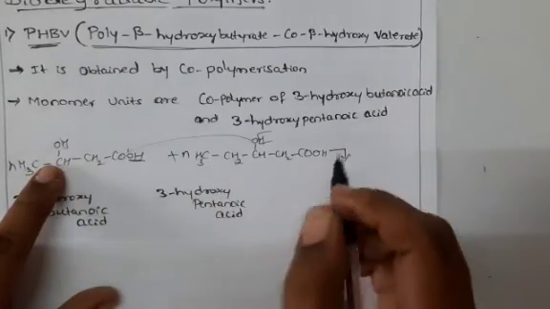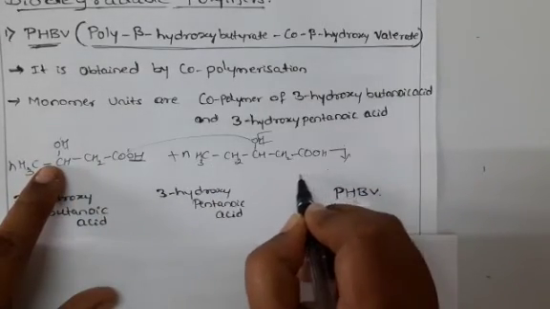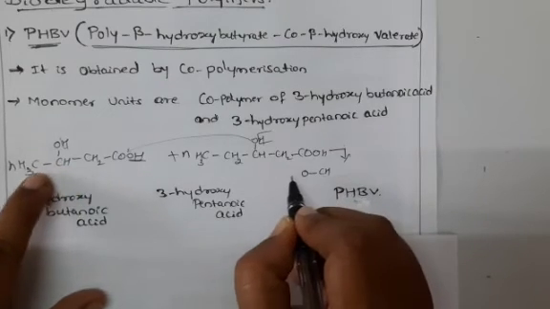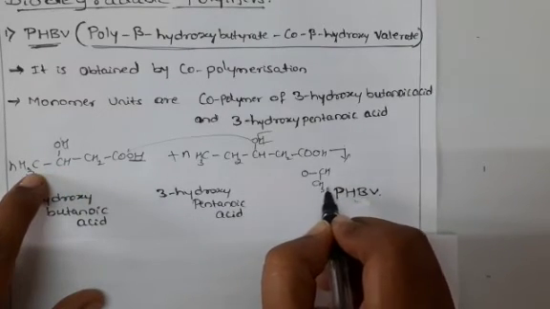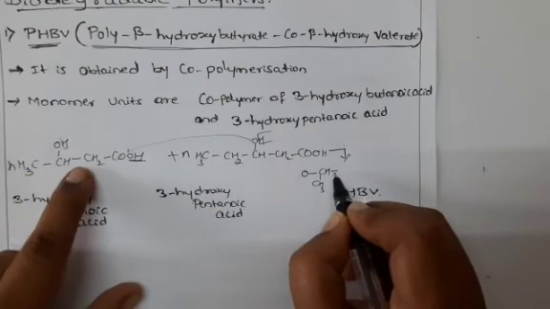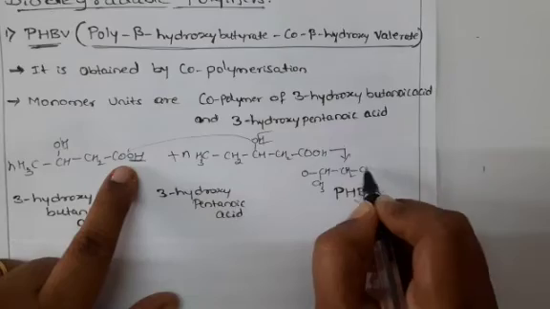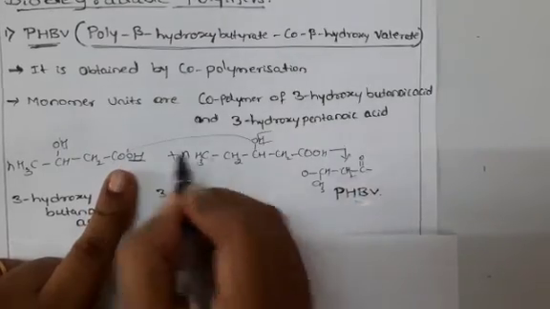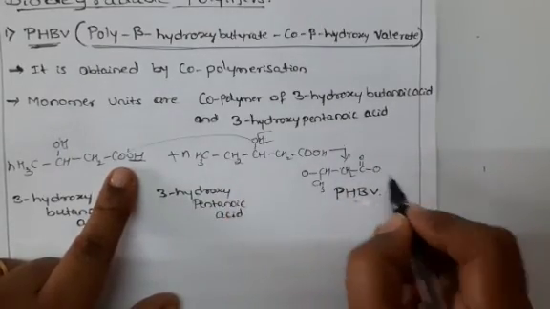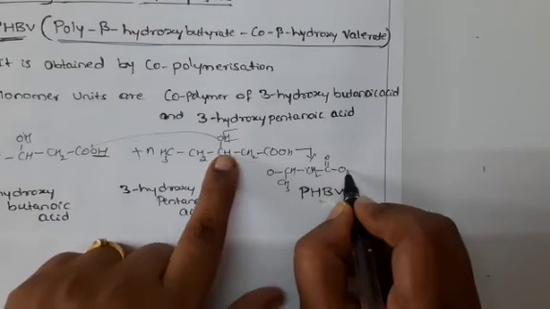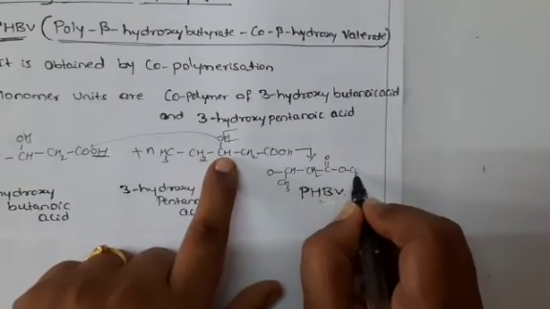Here also this OH is removed, O, then CH, then CH3, then CH2, then C double bond O. This O will come and bind here, then this CH will attach.